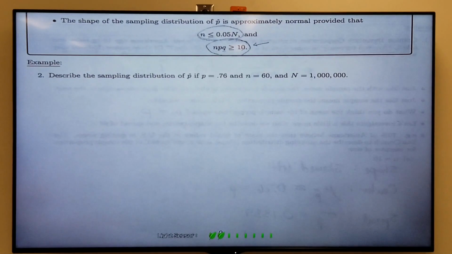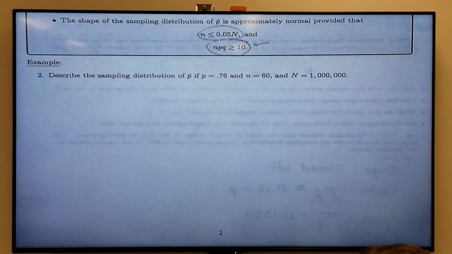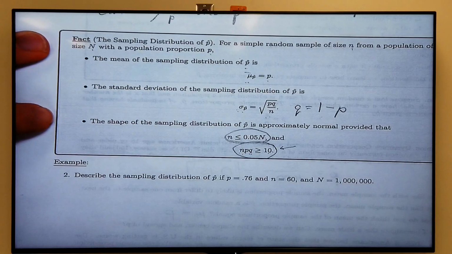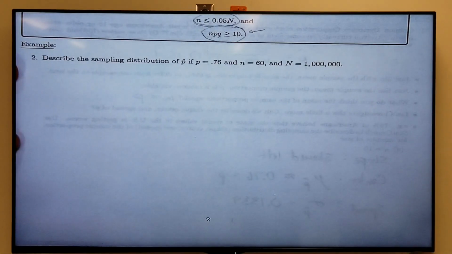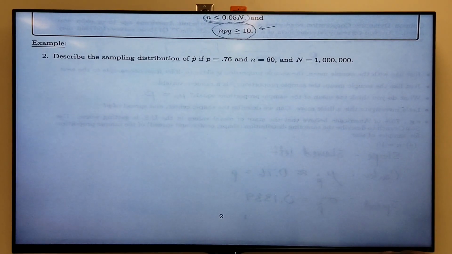So let's do that, right? Example 2 says, describe the sampling distribution of p hat if p is 0.76, n is 60, and capital N is 1 million. Okay, to describe the sampling distribution here, we're not going to use a simulation, okay? We're going to use this fact that we just discussed, and this is how I would want you to do the homework problems as well. When they ask you to describe the sampling distribution of p hat, do it like I'm about to do it. Don't do it using a simulation, okay?